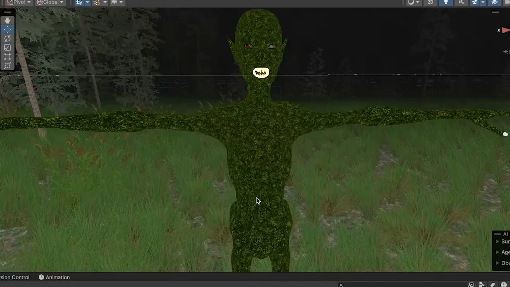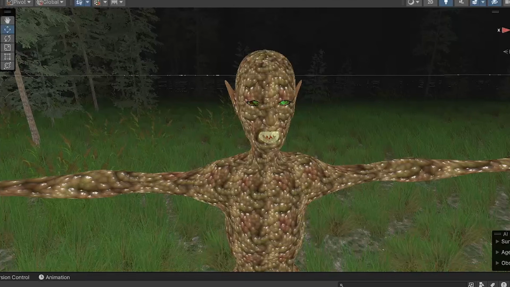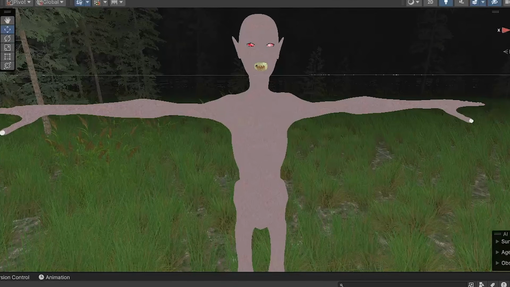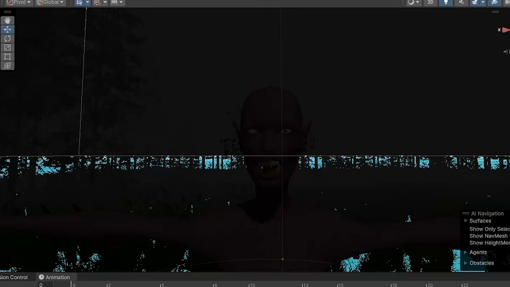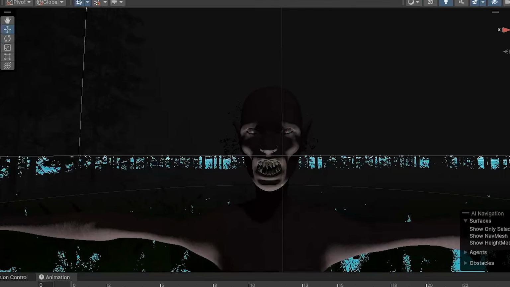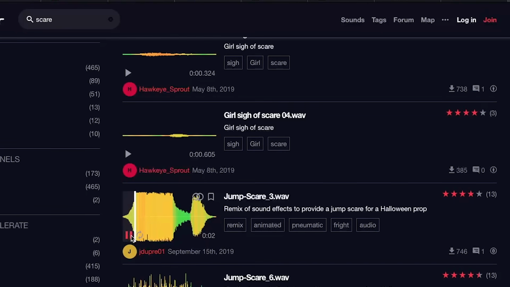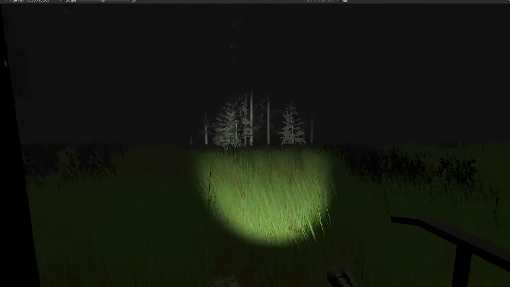While I was at it, I did my best to make the enemy scarier by changing the textures, and I eventually decided on this one. I made the jump scare like I planned, but it wasn't scary. First off, it was way too dark, so I added a creepy light that spawns in when he catches you. And like any good jump scare, I added a sound effect that was probably a little too loud. With everything added, the jump scare turned out pretty solid. But the game still had a ton of problems.